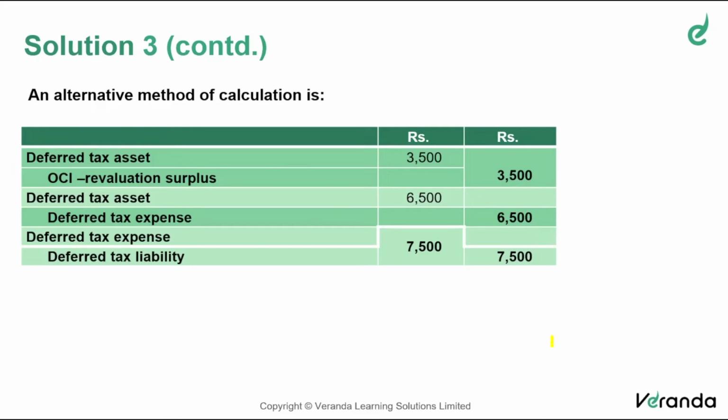So you can see net amount debited to P&L is how much? Sorry, credited to OCI 3,500. Debited to P&L will be 1,000. Correct? No, we are crediting 6,500 to deferred tax expense. We are debiting 6,500 deferred tax expense. So net amount will be 1,000 rupees, which will be taken to P&L.